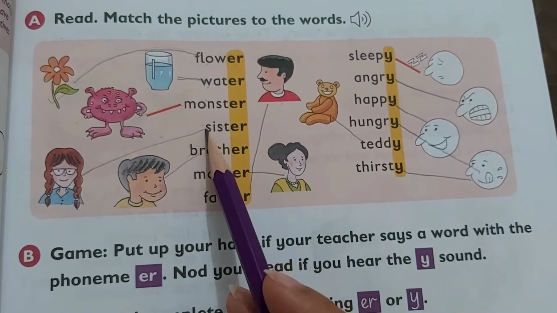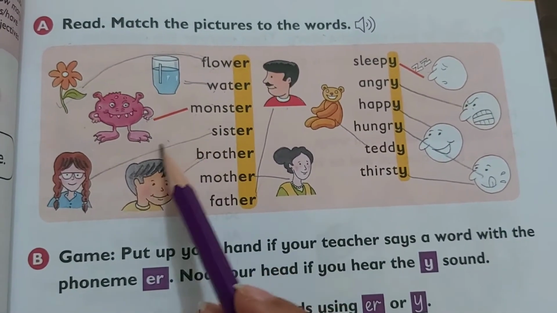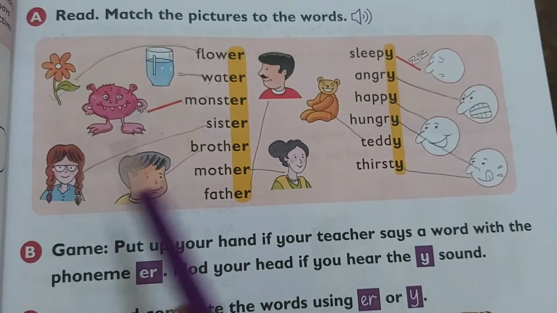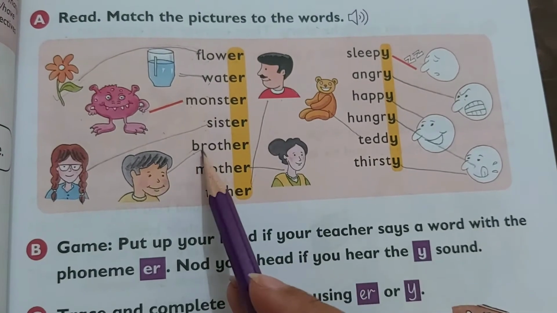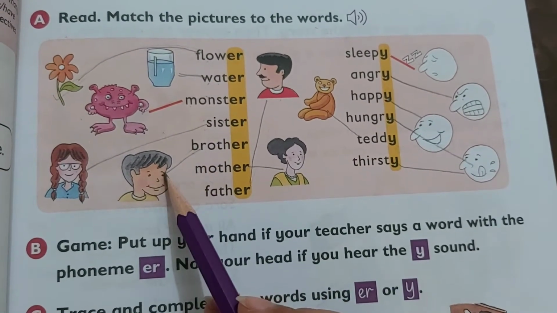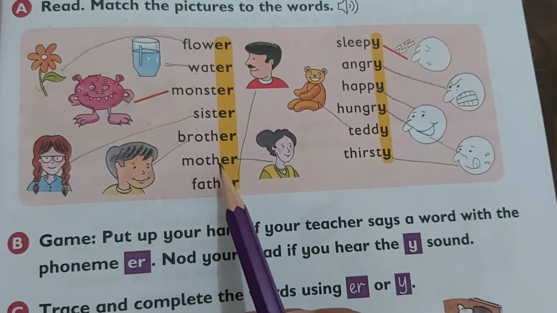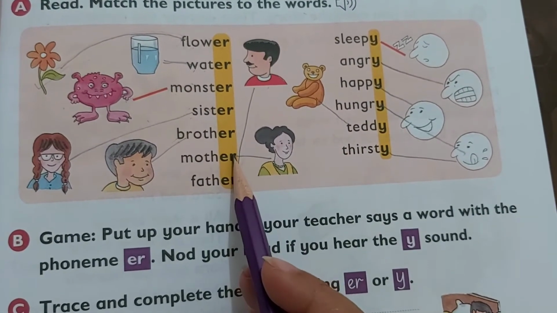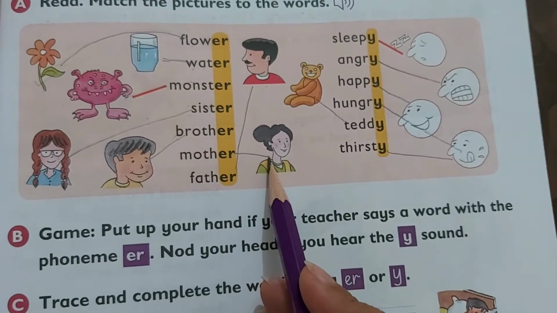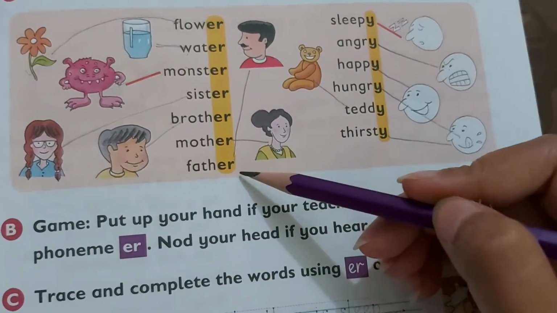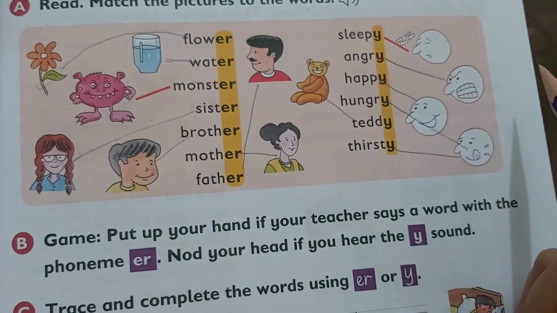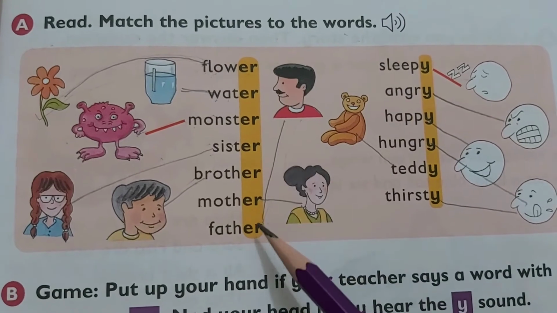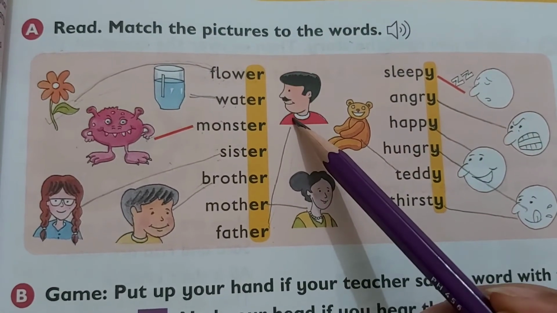We have to match the monster with the picture of a monster. The next one is sister. So you have to match the word sister with the picture of a sister. Then here is brother. So we have to match brother with the picture of a brother. The next one is mother. So here is our mother. So we will match it with the picture of a mother. The next one is father. So we have to match this with the picture of a father. Here is our father. So we have matched it to the picture of a father.